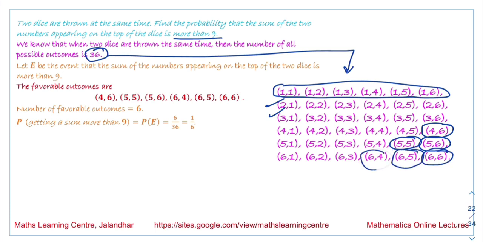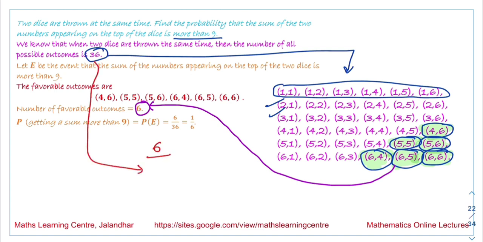So the number of favorable outcomes is 1, 2, 3, 4, 5 and 6. The number of favorable outcomes is 6. So the probability of getting a sum more than 9 is 6 by the total number of outcomes, 36. So the answer, the probability we get, is equal to 1 by 6.